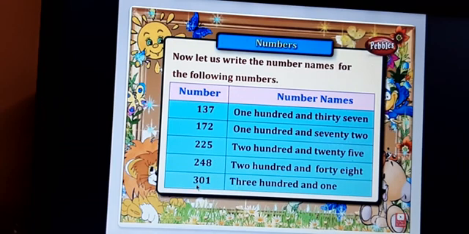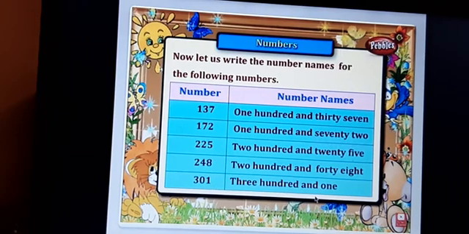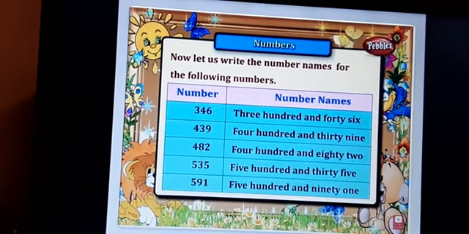Now if it is 301, you should not read it as three zero one, because 1 is in ones place, 0 is in tens place, it is left blank there, and 3 is in hundreds place. So it will be read as three hundred one. Further, a few more examples are there.